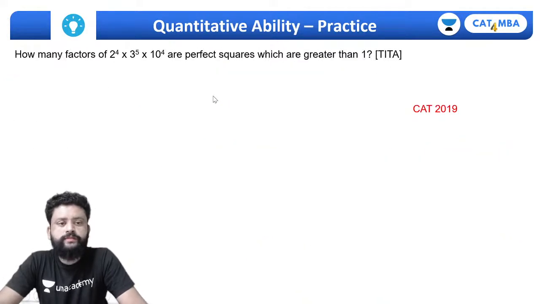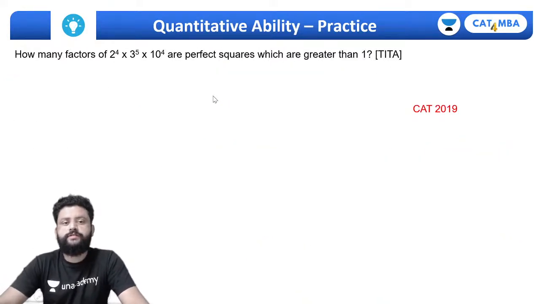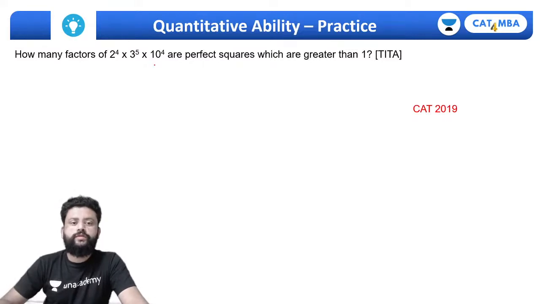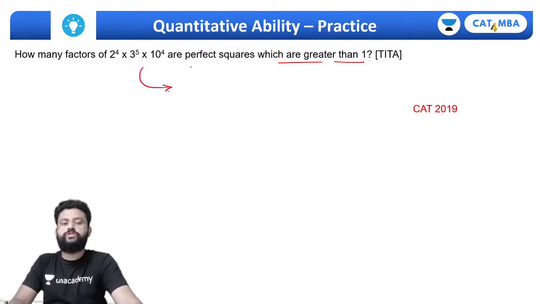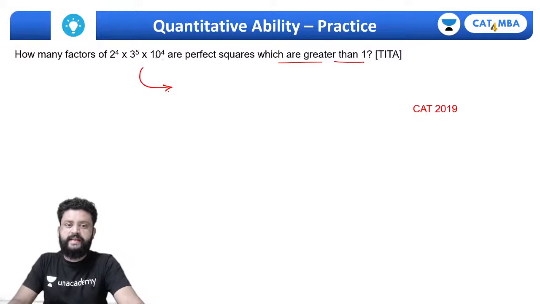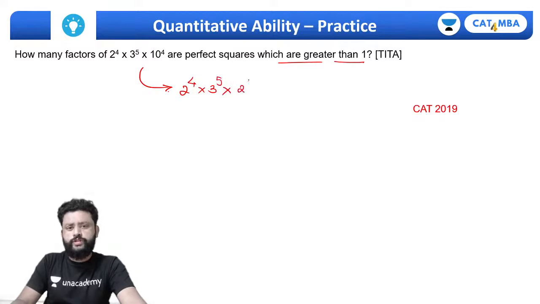Let's move to the next question. How many factors of 2 to the power 4, 3 to the power 5 and 10 to the power 4 are perfect square and which are greater than 1? Again, a question from last year paper. So first thing you need to factorize this, don't ever forget to factorize it. 10 is not a prime number, okay? So this is 2 to the power 4 into 3 to the power 5 into 2 to the power 4 into 5 to the power 4.